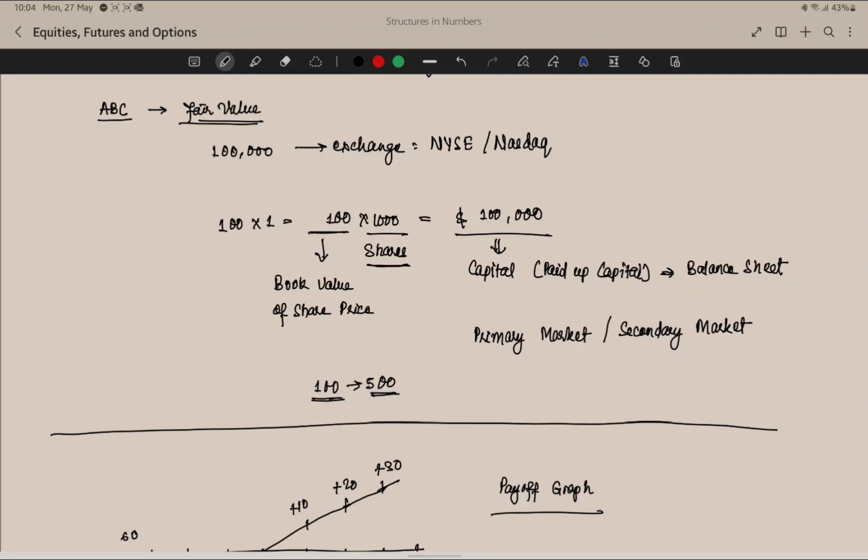And in case the company is not doing well and people feel that the company is not worth 100 USD, then the price of the share will continue to go down, and the company would have to face challenges in terms of financing, in terms of getting loans, or any other activity or operations that they might be doing.